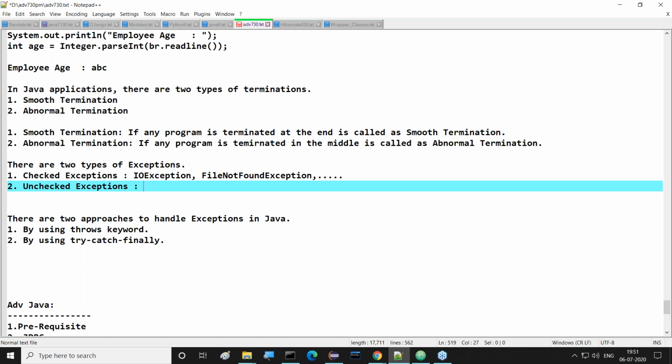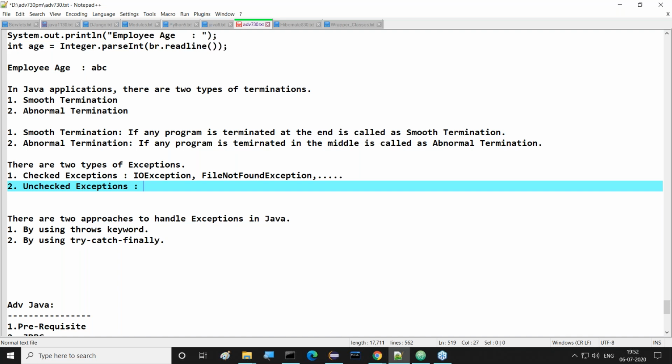Such types of exceptions are called which one? Unchecked exceptions. This is the point I'm telling you: checked exceptions and unchecked exceptions. Checked exceptions are the exceptions recognized by the compiler at compilation time, but the real exception will occur at runtime only. These exceptions are predicted by the compiler 100%, so they are called checked exceptions. Unchecked exceptions are not identified by the compiler, only at runtime.